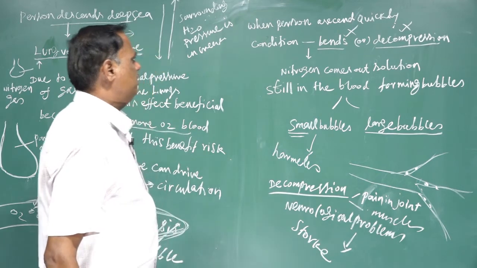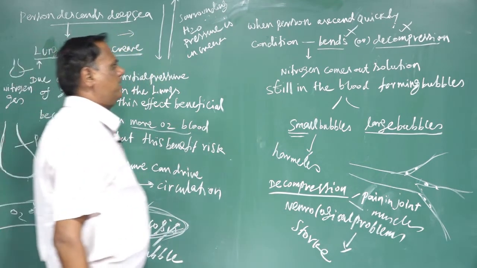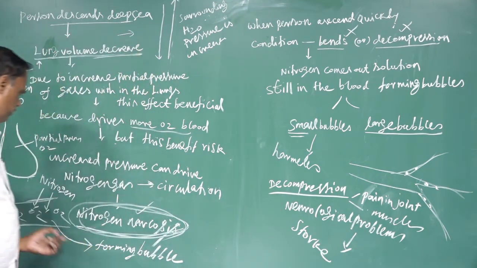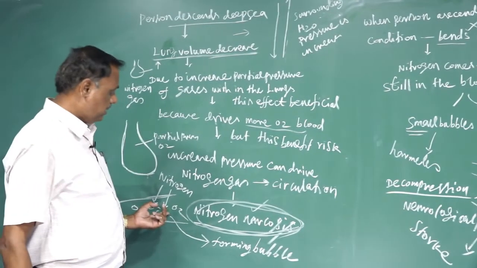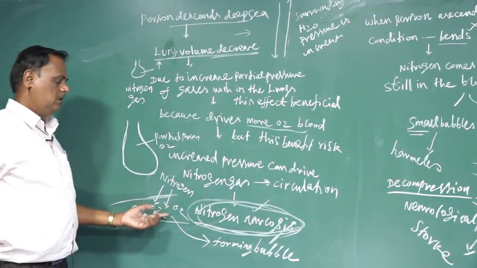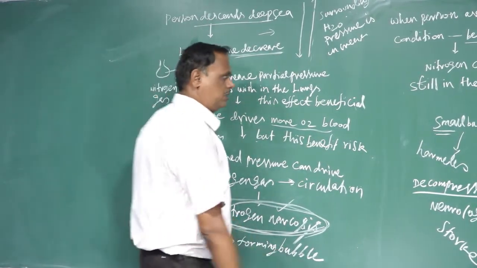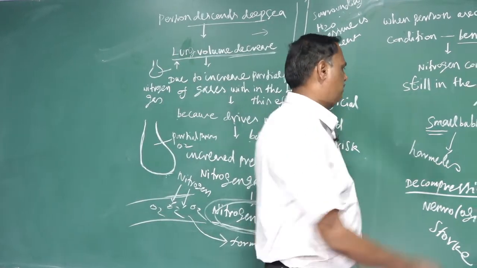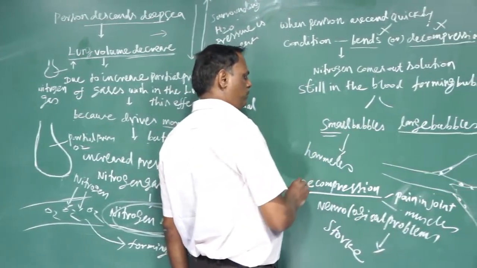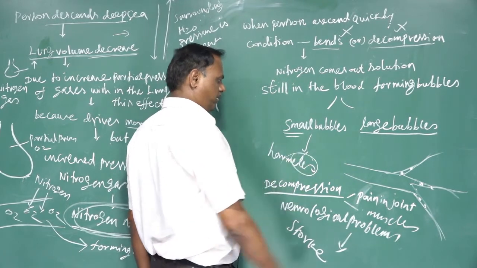During the time of decompression, nitrogen comes out from the blood vessels and forms bubbles. When the bubbles are small in size, they have no harmful effect on our body.